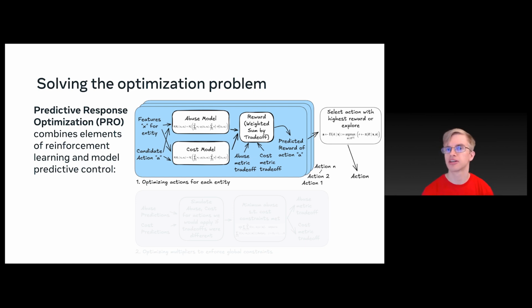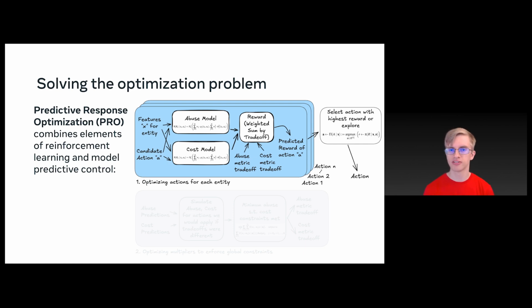However, we also want to make sure we don't get stuck in a local optima where we keep giving the same account suboptimal actions. And so we include exploration. So we sometimes try out a different action in case that action would actually be more optimal than the current ones we have been giving. That is how we select the action for each entity.